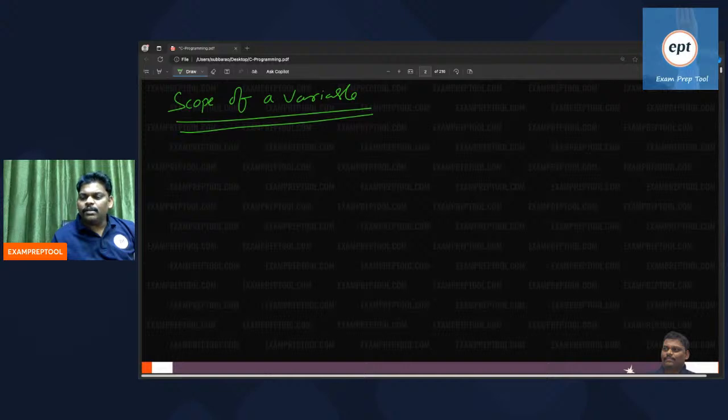Someone is asking, does it cover data structures also? No, I think only C programming. After C programming, we may see data structure, we may see algorithms also. As of now, only C programming. Some people are asking whether C programming full or only half. It depends upon your cooperation. If more people demand, I may continue here. If fewer people, I may teach the EPT platform.